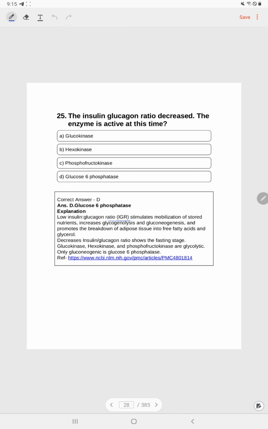A low insulin glucagon ratio stimulates the mobilization of stored nutrients, increases glycogenolysis and gluconeogenesis, and promotes the breakdown of adipose tissue into free fatty acids and glycerol. A decreased insulin glucagon ratio shows a fasting state. Glucokinase, hexokinase, and phosphofructokinase are glycolytic. The only gluconeogenic enzyme is glucose 6 phosphatase.